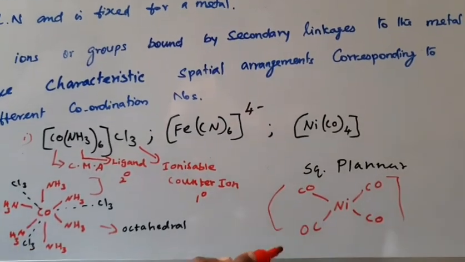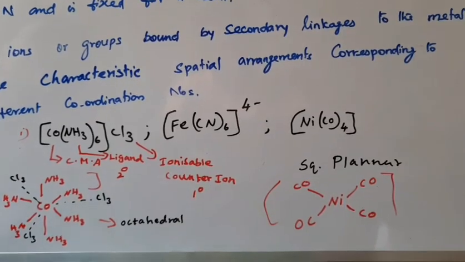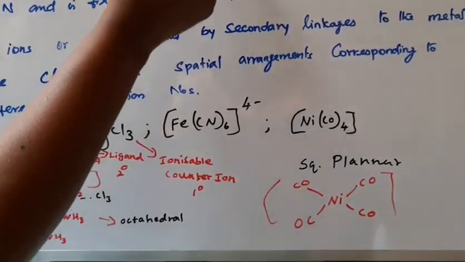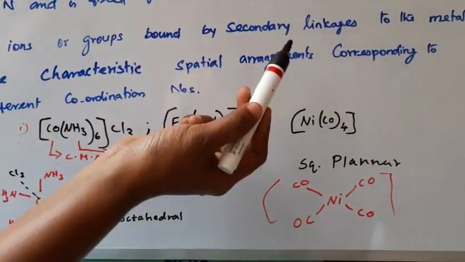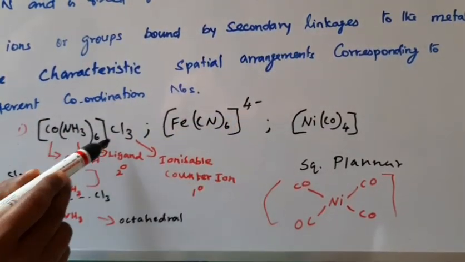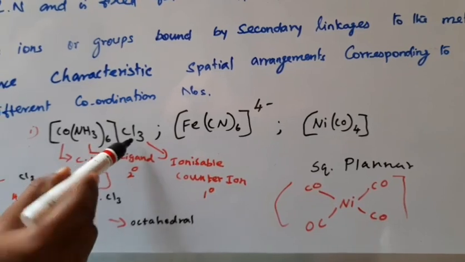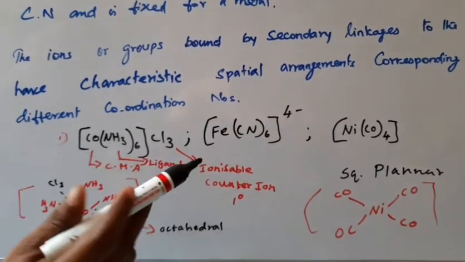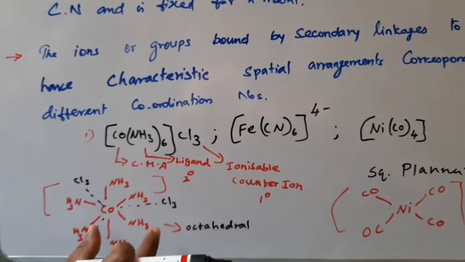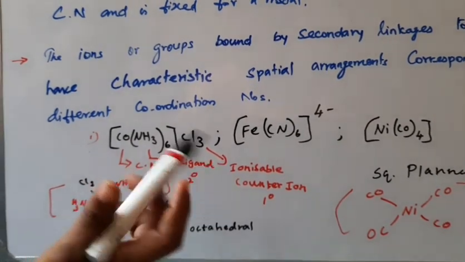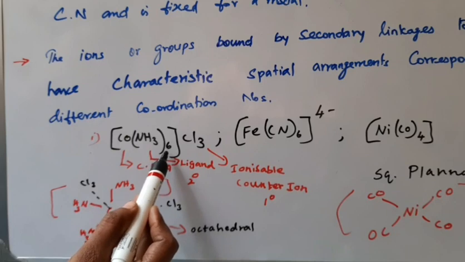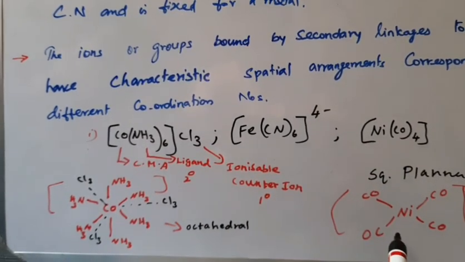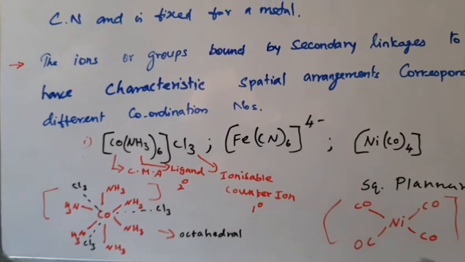According to this, he proposed two main concepts: primary valency as well as secondary valency. The primary valency is ionizable, the secondary valency is the ligand group, and it gives the spatial arrangement. Spatial arrangement means, suppose coordination number 6 gives octahedral, and coordination number 4 gives tetrahedral.